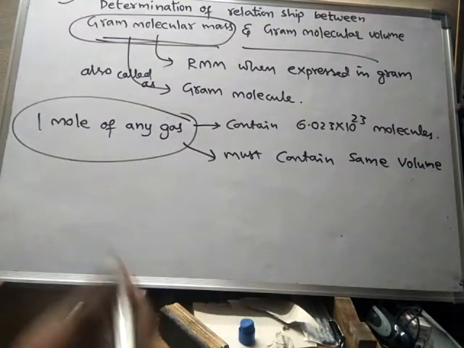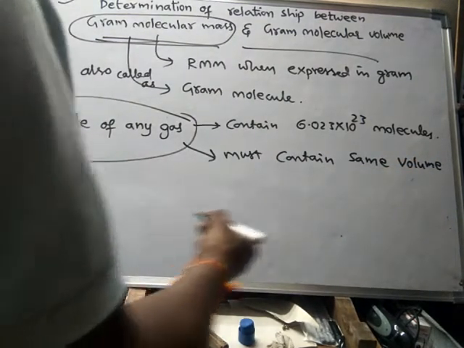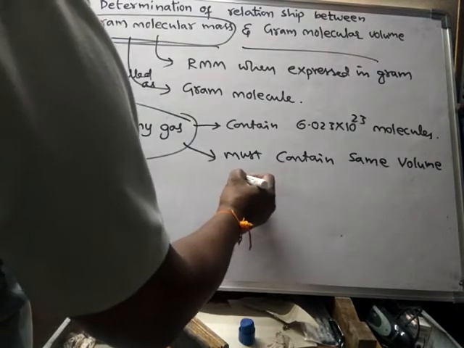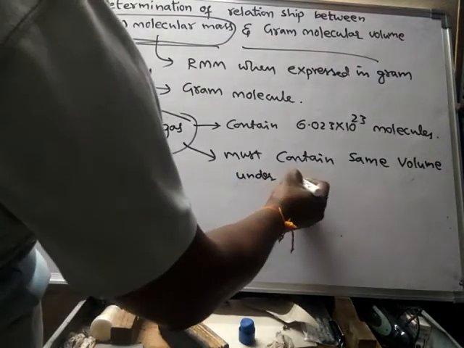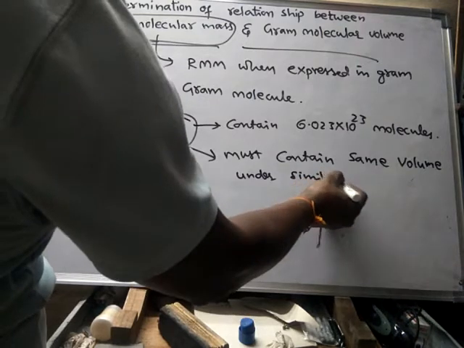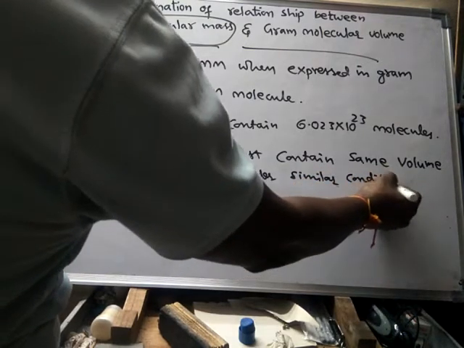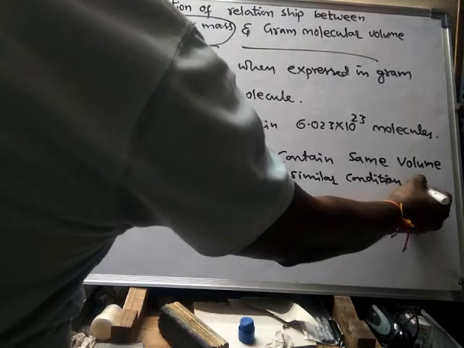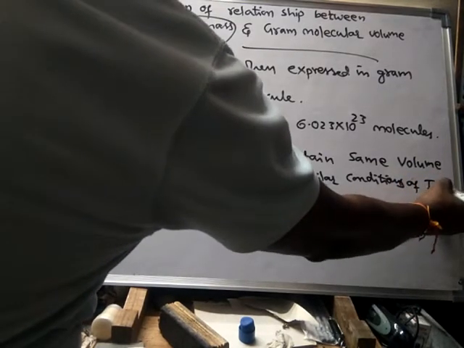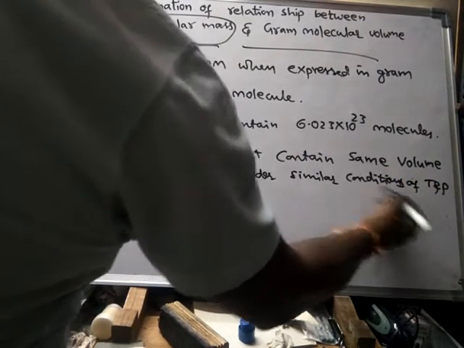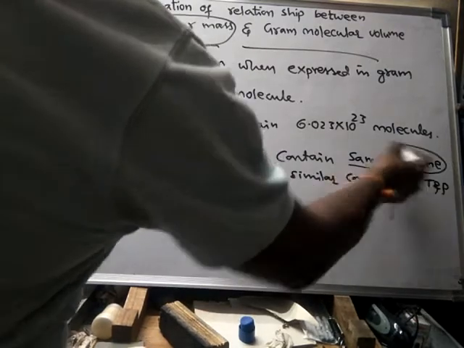Same volume under similar conditions of temperature and pressure. Whatever the gas you take, it occupies the same volume.